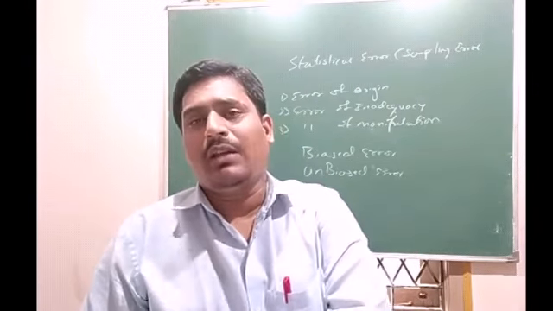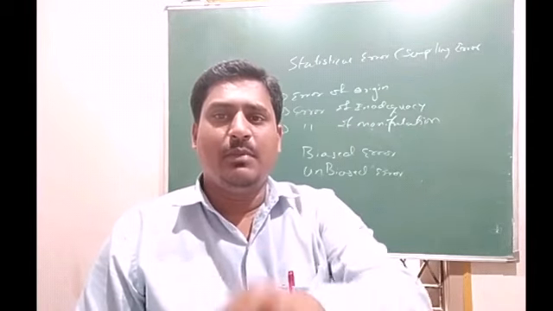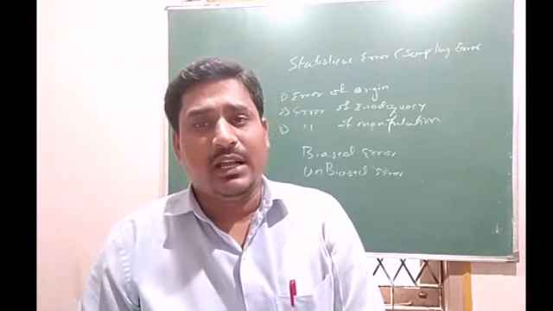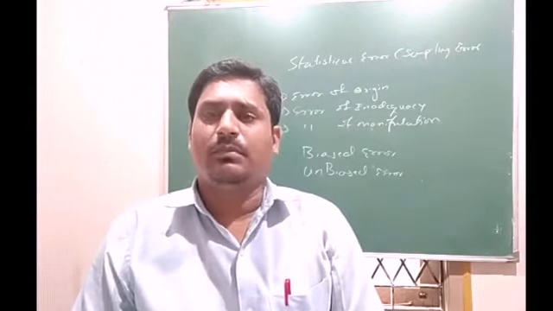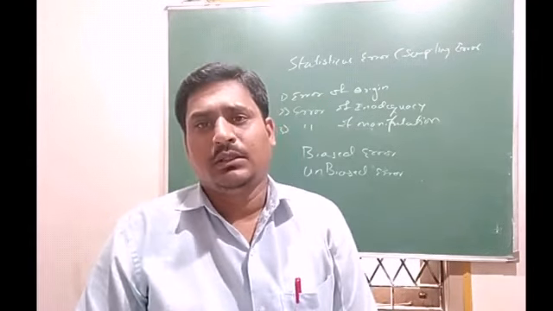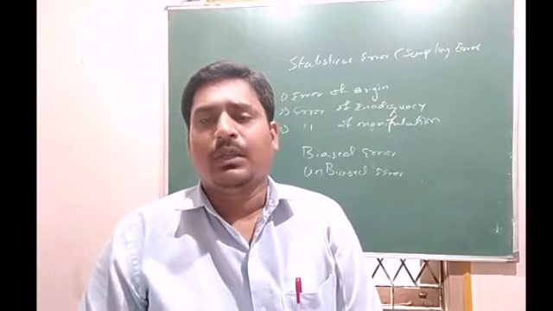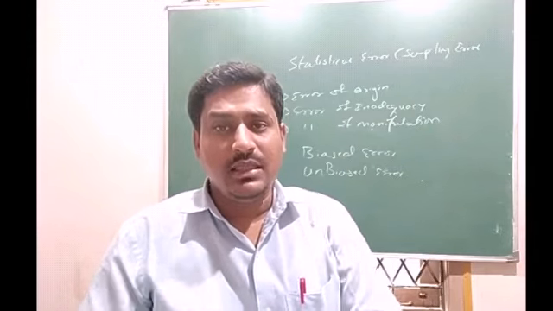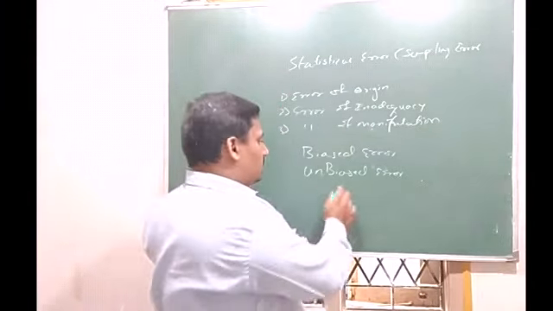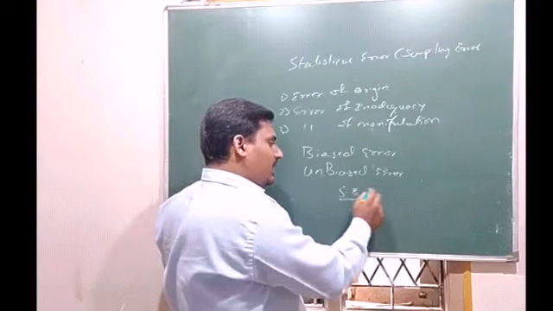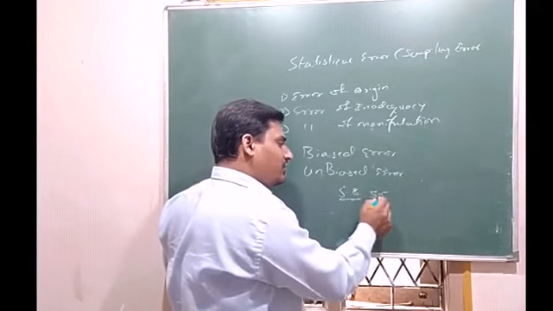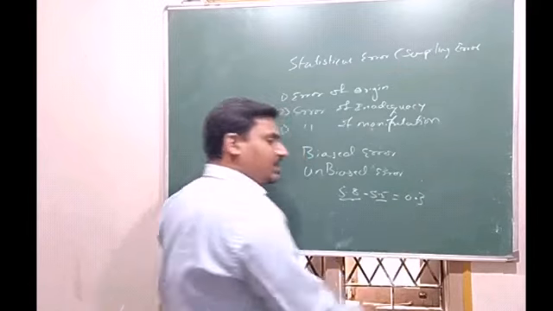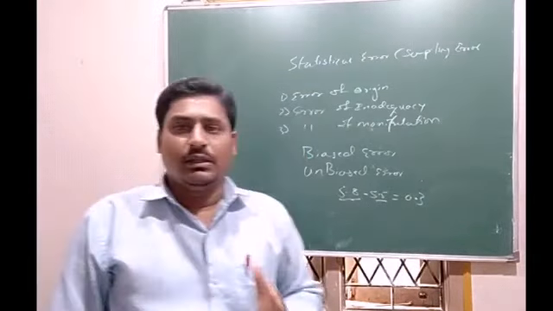For example, the average height of the students will be 5.8 feet. We have estimated it. After collecting the information by measuring all the students, all the samples, the average height came to 5.5 feet. Then that difference: 5.8 feet estimated, 5.5 feet actual figure. So the difference is 0.3, which is the absolute error.